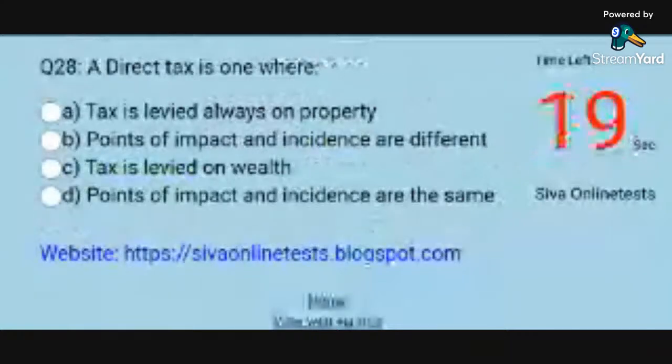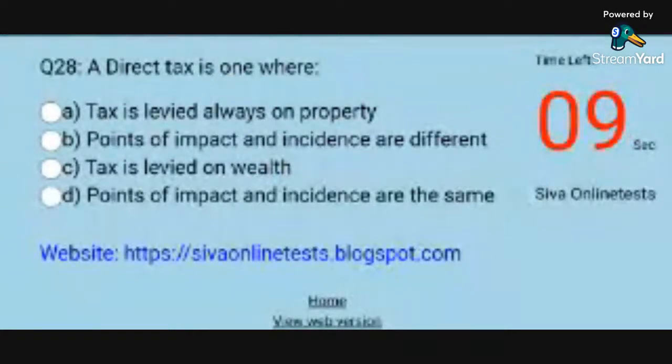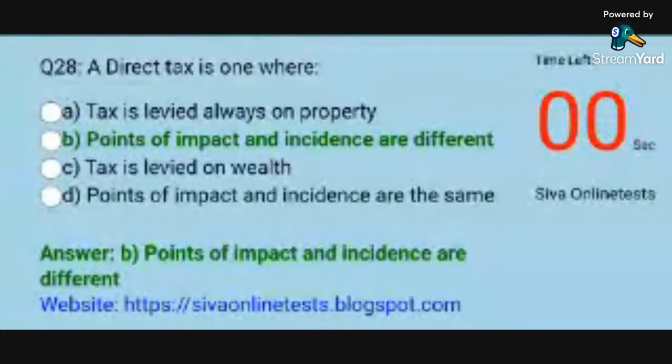Question 28. A direct tax is one where. Options. A. Tax is levied always on property. B. Points of impact and incidence are different. C. Tax is levied on wealth. D. Points of impact and incidence are the same. Answer. B. Points of impact and incidence are different.